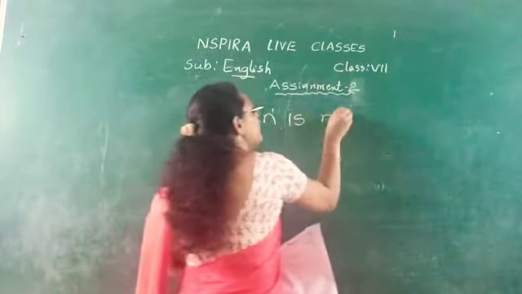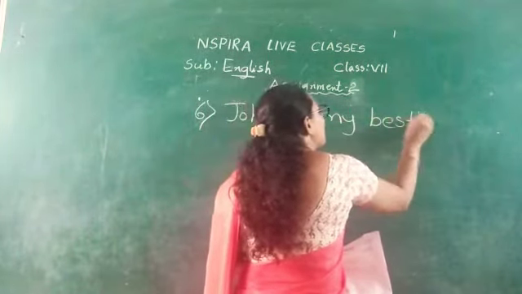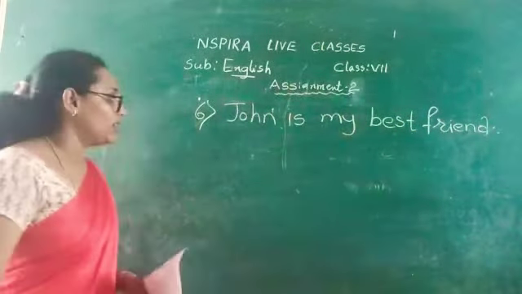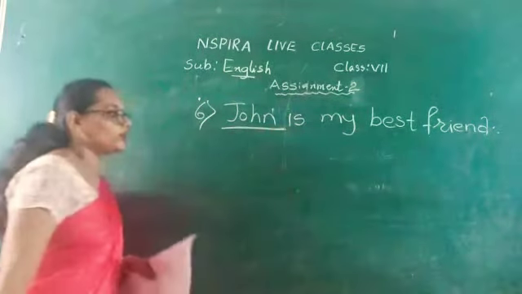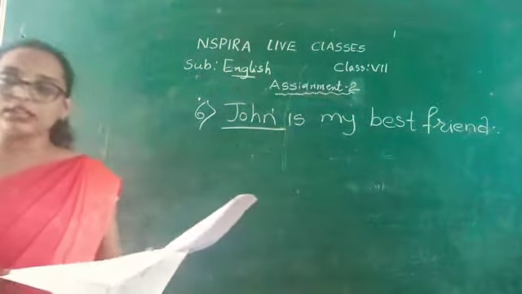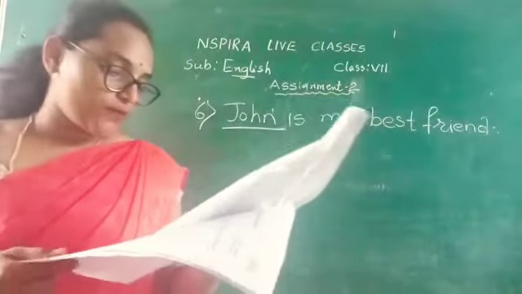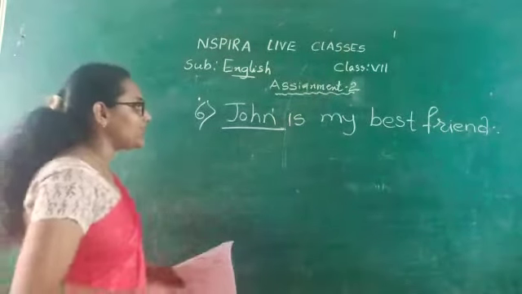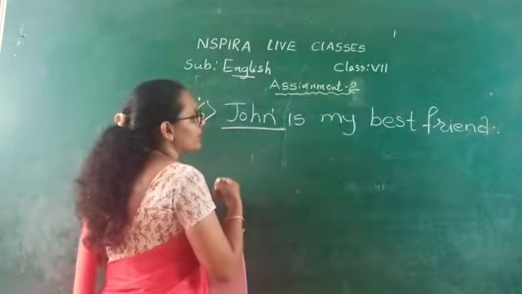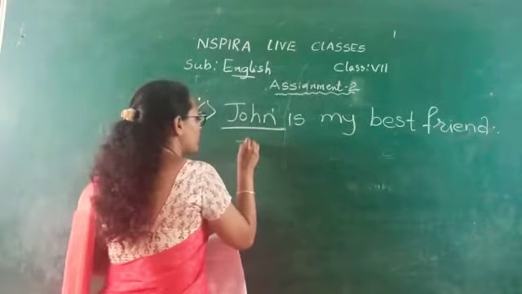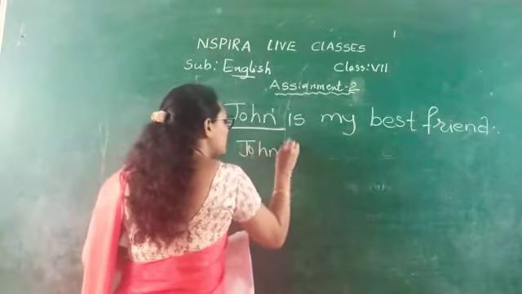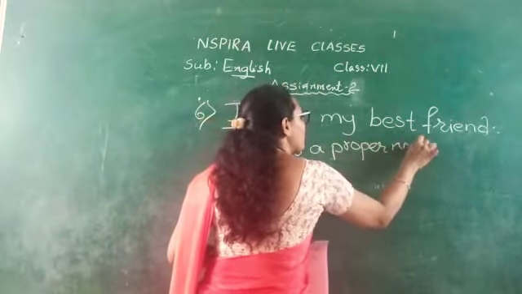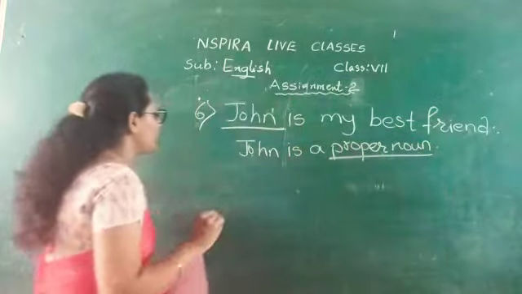John is my best friend. Here John is the underlined word. What are the options given here? Proper noun, collective noun and common noun. Actually, when the particular name of a person is given in the sentence, we can say it is a proper noun. So here John is a proper noun. Got it, students?